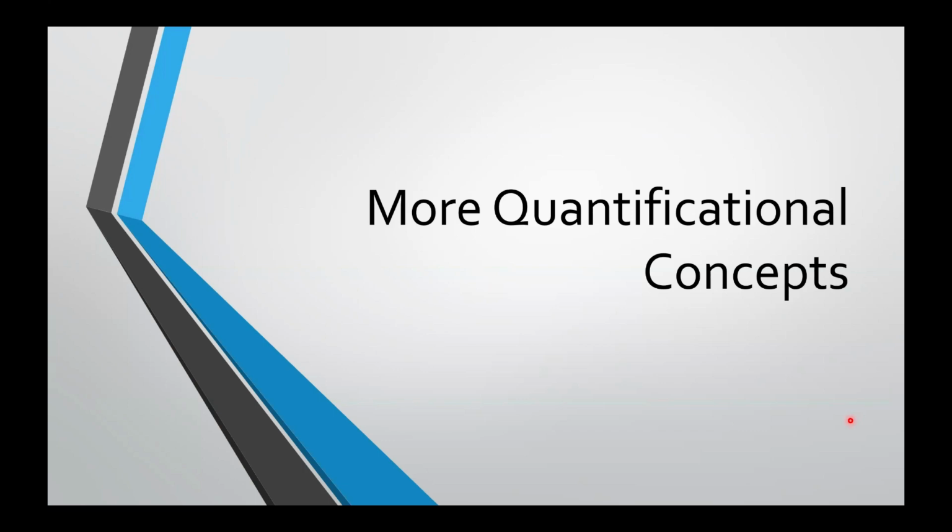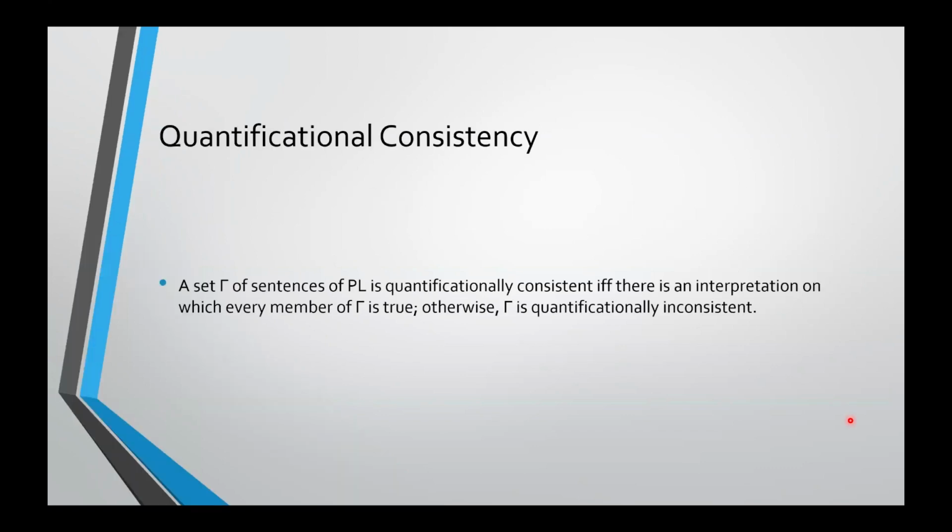In this video, we're going to look at the remaining quantificational concepts and what can and can't be shown with interpretations. So, a set gamma of sentences of PL is quantificationally consistent if and only if there is an interpretation on which every member of the set is true. And if there is no such interpretation, then the set is quantificationally inconsistent.